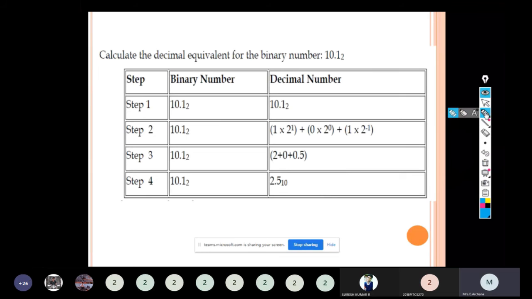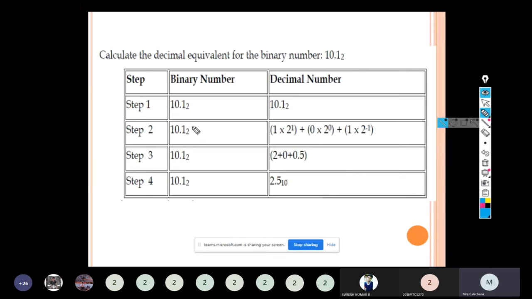Next question. Calculate the decimal equivalent for the binary number 10.1. The last problem consisted of only an integer part. This is the same type of problem with a fractional part, 10.1. The same procedure for the integer part: we have to start giving weightage from the least significant bit. For the fractional part, we have to start giving weightage from the most significant bit.